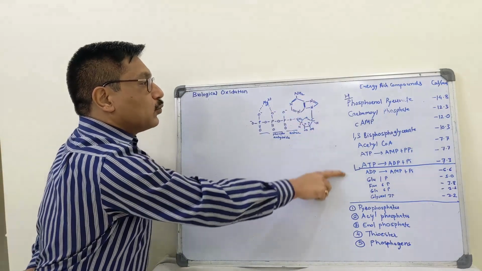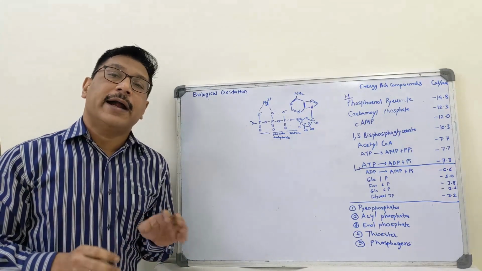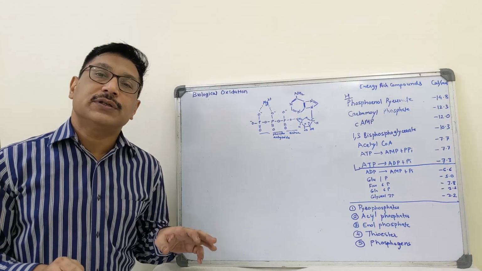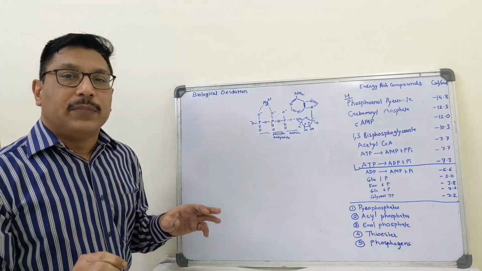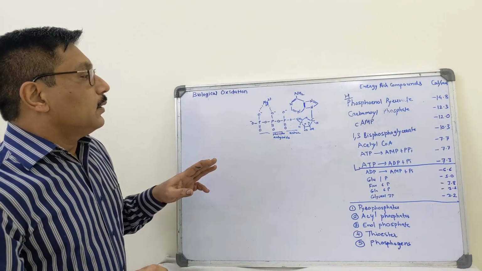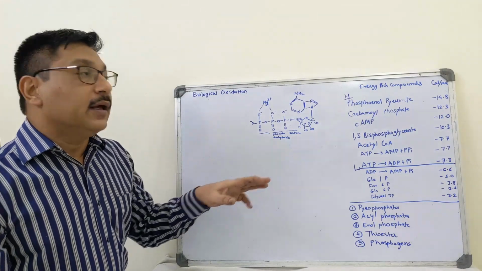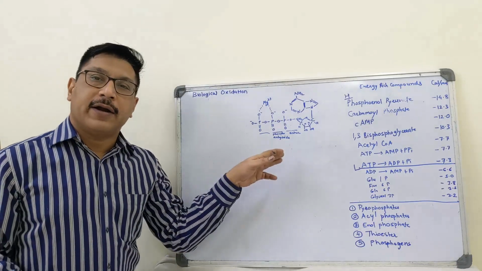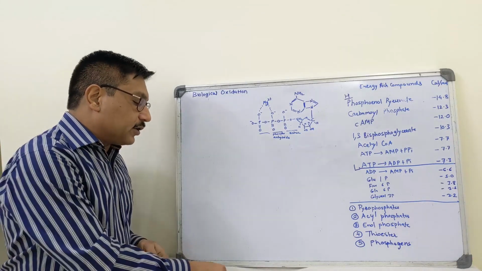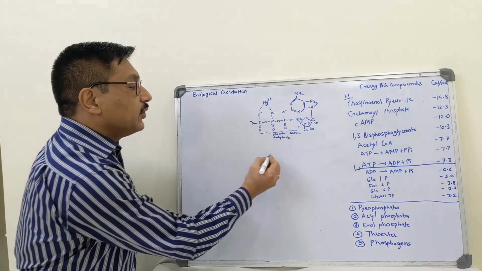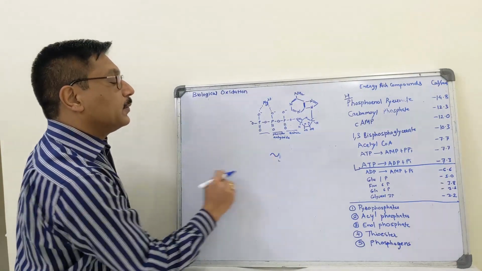These high energy compounds contain high energy bonds, and these bonds are acid anhydride bonds. These bonds liberate energy on their breakdown. The most common acid anhydride bond seen in these is the phosphoanhydride bond, and these phosphoanhydride or high energy bonds are represented as a squiggle.